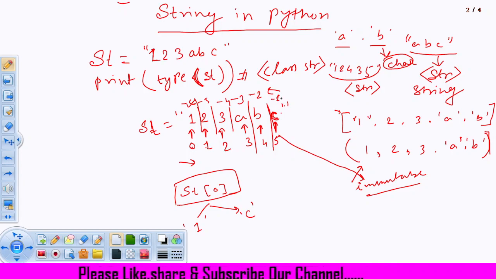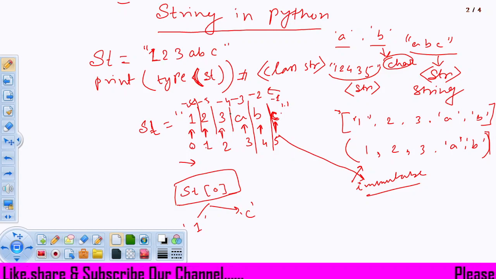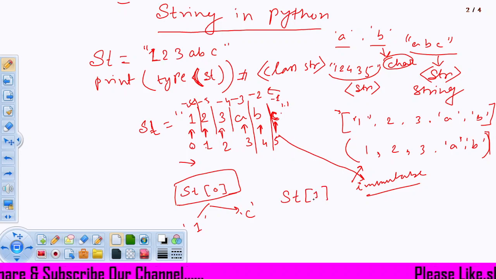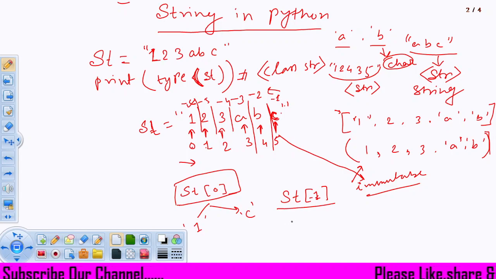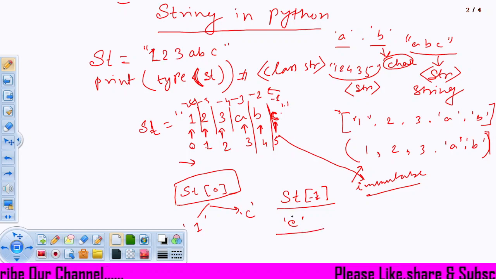So that's why Python has decided the rule that forward index will start from 0, but the backward index will start from -1, not from 0, right? So it will look like this. If I write st[-1], it will give you the last element of the string. Okay, it will give you c, because the last element of the string st is c.